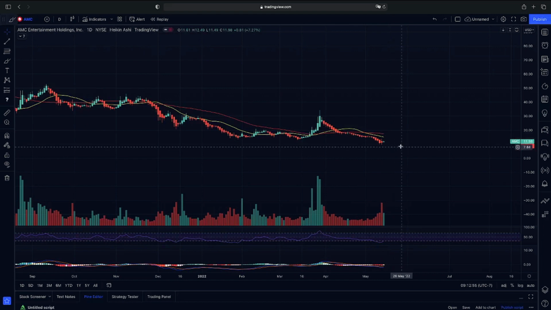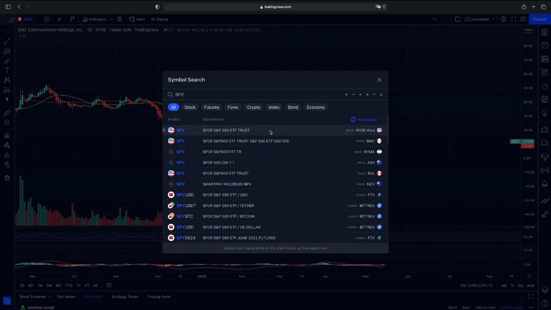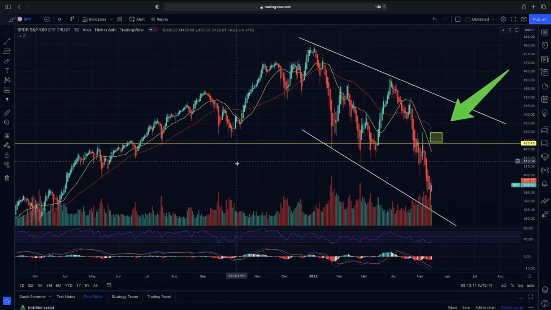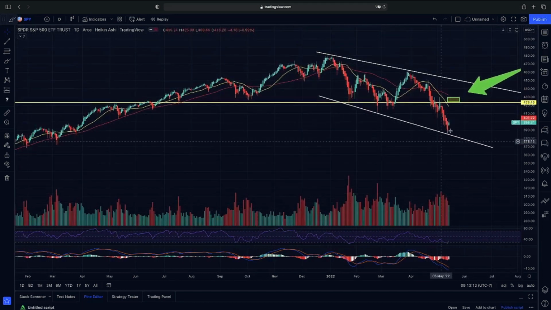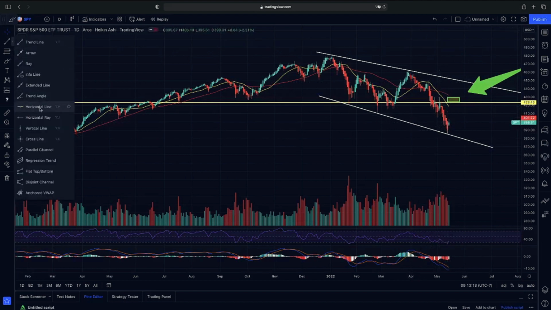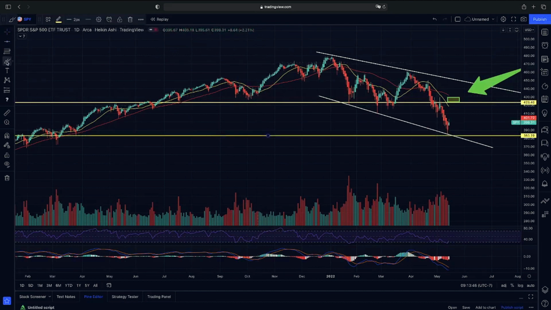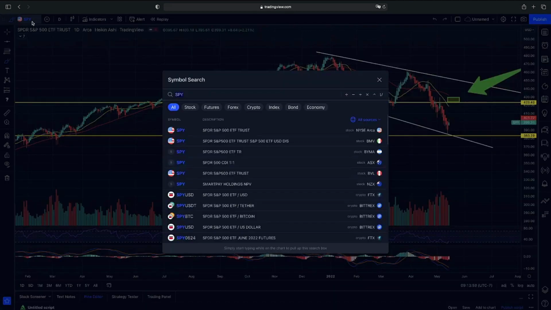So we did have a $10 psychological resistance bounce here on AMC, as we did have a bounce here on SPY at this 385 level that we have been watching. Again, this 385 level is exactly when Biden mentioned a possible 100% increase in capital gains, and it was also the lower end of our channel that we have been talking about throughout the week. So as you guys can see, we had a bounce on AMC exactly at $10, as we had a very strong bounce here on the SPY at a very key point. We did have fear again from that possible 100% increase in capital gains that Biden mentioned, and we did have a rally from it. So this was a very key level on the SPY. We have been talking about this. We did have a bounce, and then AMC did have a bounce at that $10 psychological resistance.